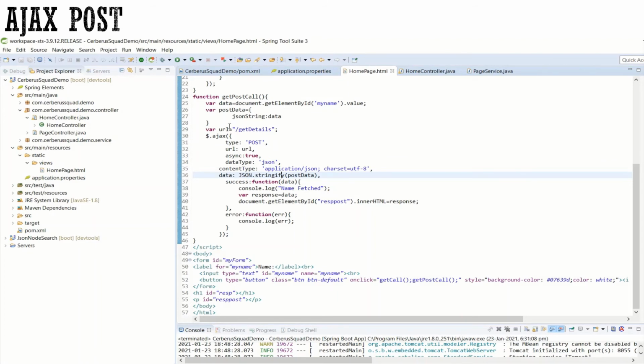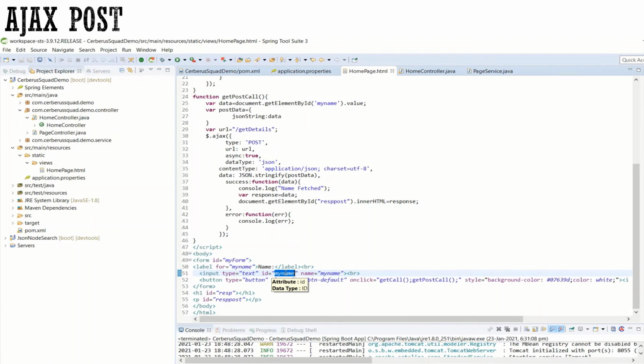Here, I am passing a name inside my form input type text. So I have added the input element here. Now, as I have added the input element, I have an ID for this my name. I need to pass this my name to the service, get a response, and print that response inside the HTML page.